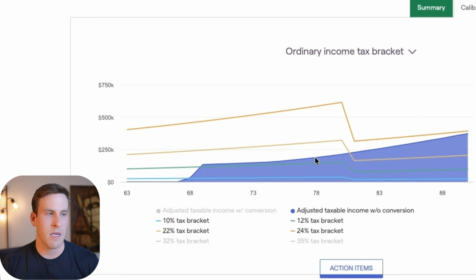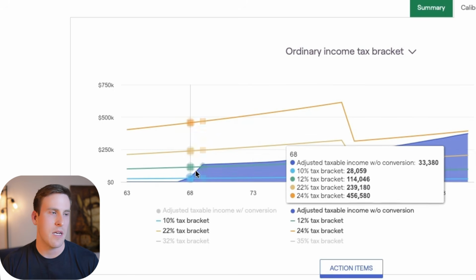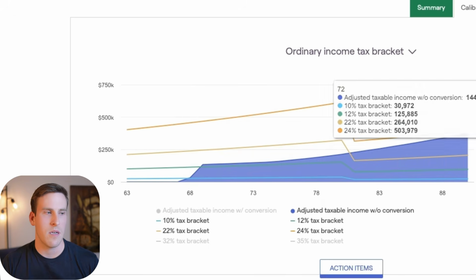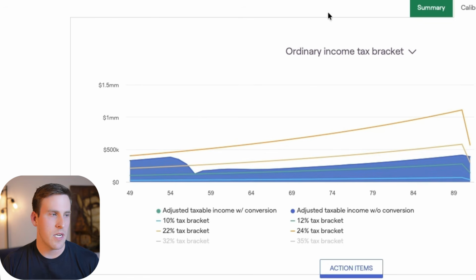It looks like we even have some income falling into that 22% bracket, and then ultimately when these brackets drop down, that's signaling the anticipated death of a spouse, which of course we don't know for sure until that occurs, but to see what would happen to those tax brackets when the older spouse passes away. You can see that they're moving into the 24% tax bracket. And so there's an opportunity for this client to move dollars into those future years, into those sooner years. Let's take a look at another.